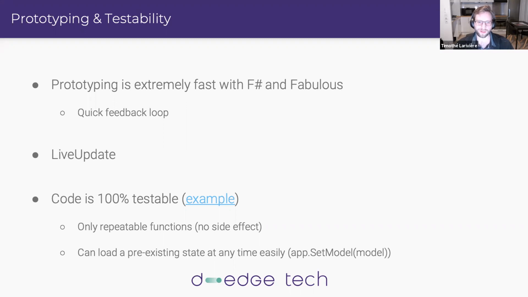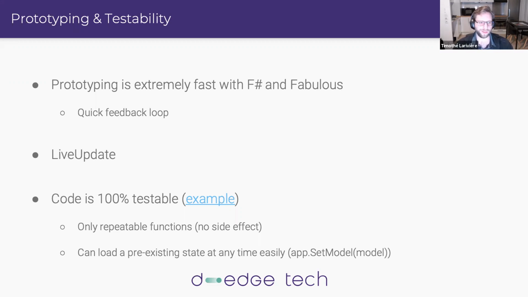So once it's compiled, it's pretty sure that it will work. And Fabulous, like we saw with live update, gives you very fast feedback, so we can iterate and change that thing, change the color, change the font, and everything.